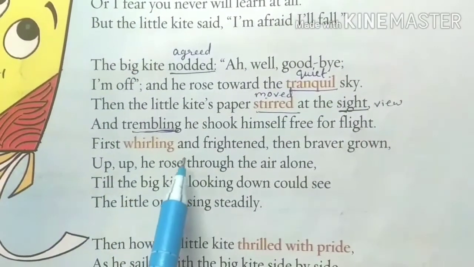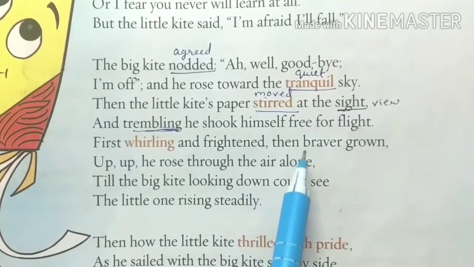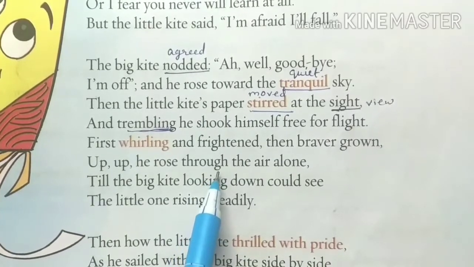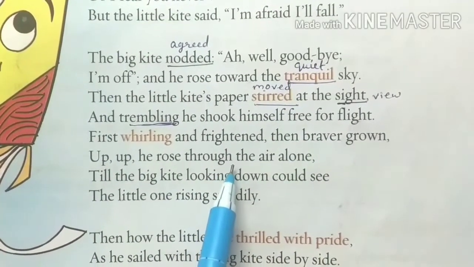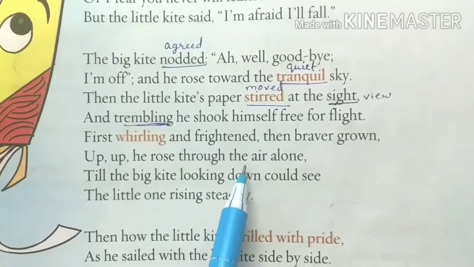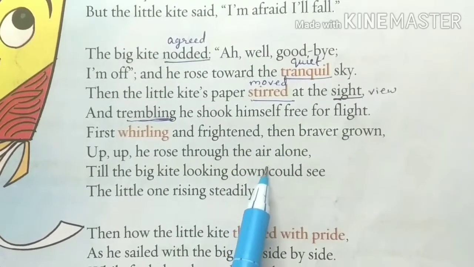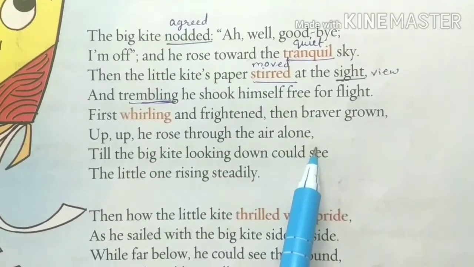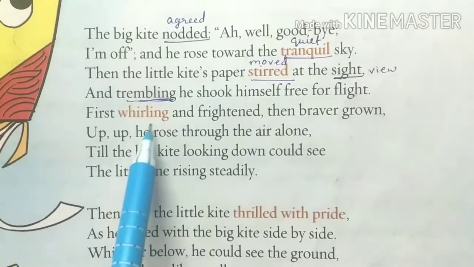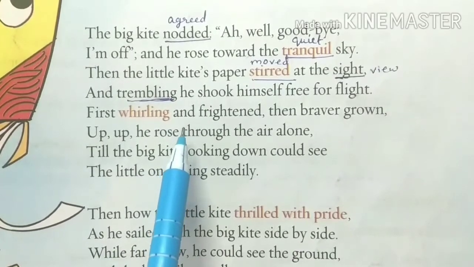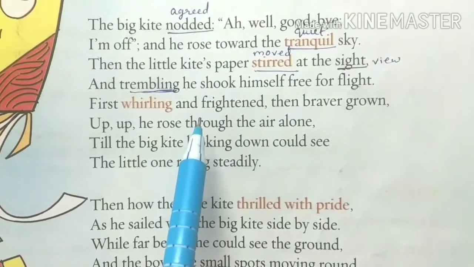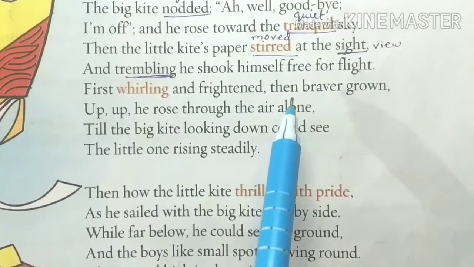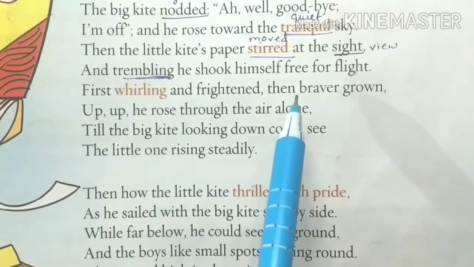First whirling and frightened, then braver grown. So for the first time when he tried to fly, instead of going right up into the air, he moved round and round. Whirling means moving round and round. So he moved round and round, and this moving shows the fear that is in his heart.